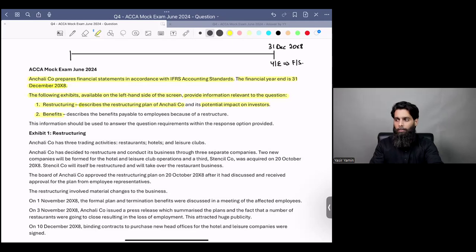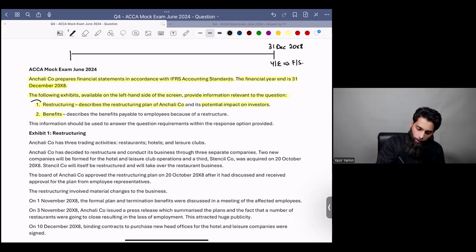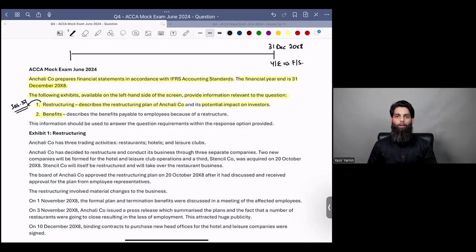Now, as far as the word restructuring is concerned, can you guys tell me what accounting standard would come into your mind while you see the word restructuring? Which accounting standard would you be exposed to? Think as if you're doing such a question in your examination. What will come into your minds while you see restructuring? And rightly said, while you see restructuring, IAS 37 would come into your mind, right? And what did IAS 37 say about restructuring?